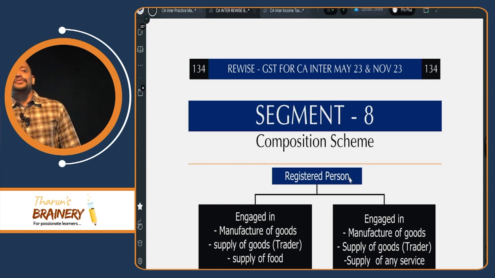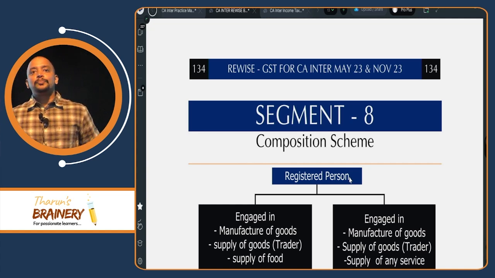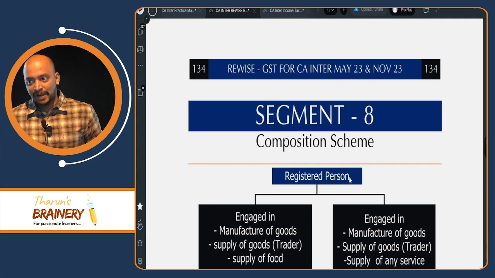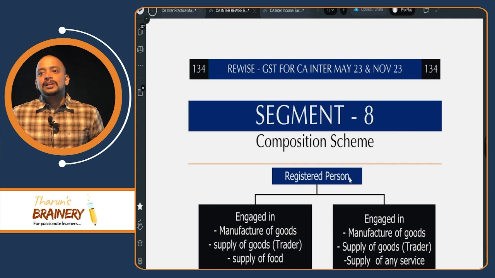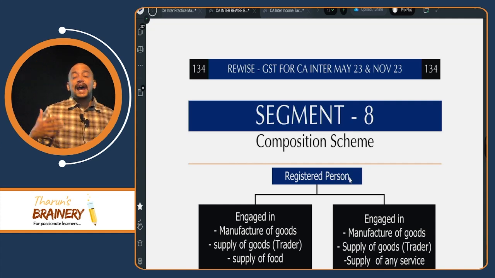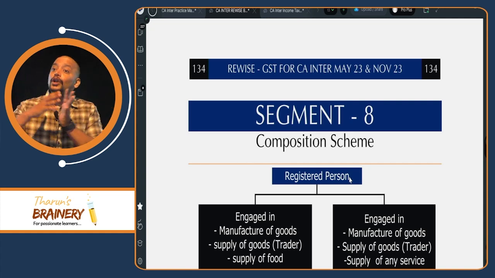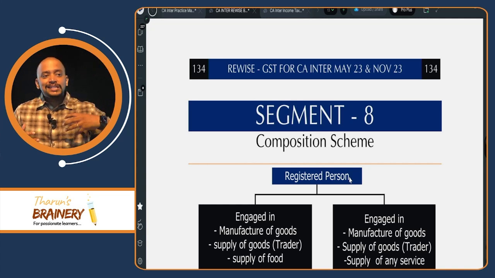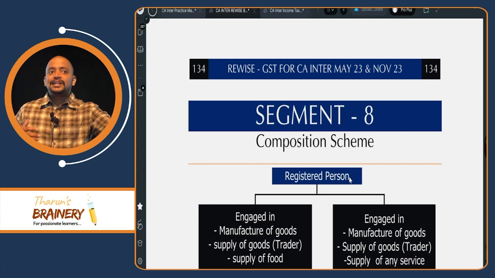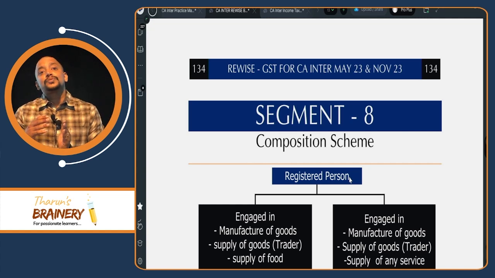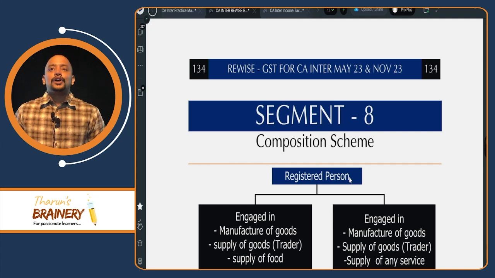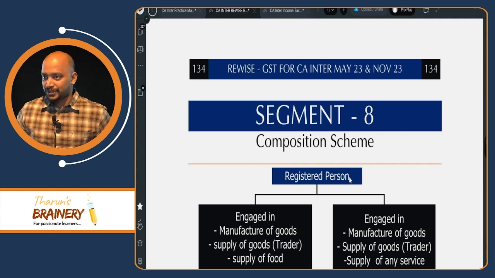What are the two disadvantages of composition scheme? A person opting for composition scheme cannot take ITC on inward supplies. And second, they have to pay GST out of their pocket. They cannot charge GST to the recipient. Because of this, their profit per unit will come down. And what is the advantage of composition scheme? The volume will increase. Because I am not charging GST to my customer, the price will definitely be less, so the sales volume will increase. Because of the increase in volume, even though profit per unit is less, the total profit will increase. That is the advantage of composition scheme.